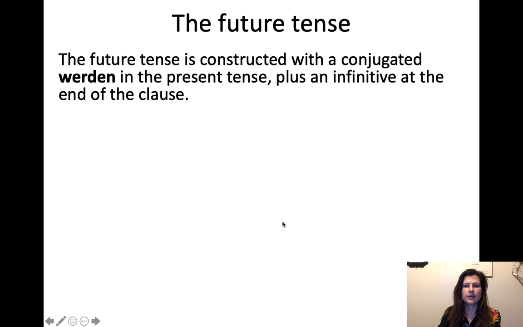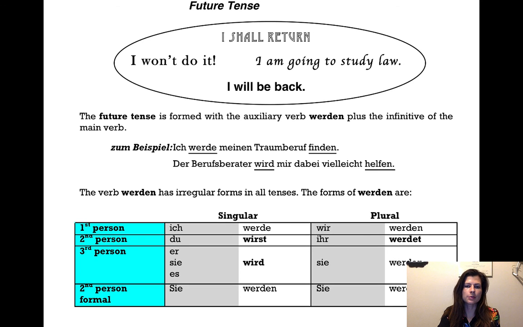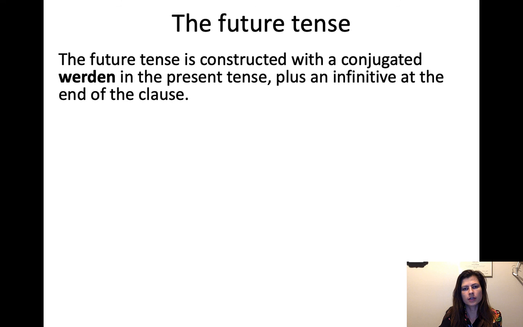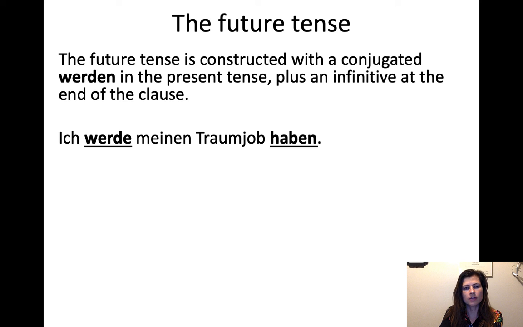So the thing about werden is that it means a couple of different things. You remember it as to become. It means to become. But if you add another infinitive at the end of the sentence, it doesn't mean to become anymore. It means future tense. It means will. So we'll see a few examples of how to distinguish that. The future tense is constructed with a conjugated werden in the present tense plus an infinitive at the end of the clause. So, ich werde meinen Traumjob haben. I will have my dream job.